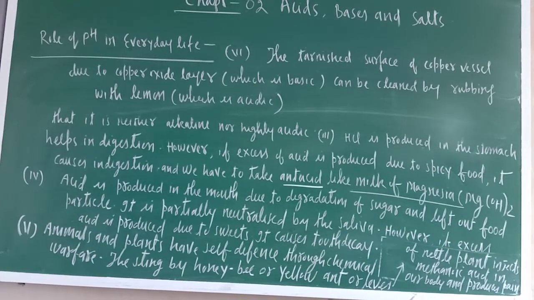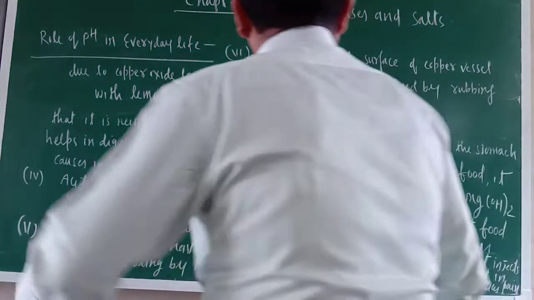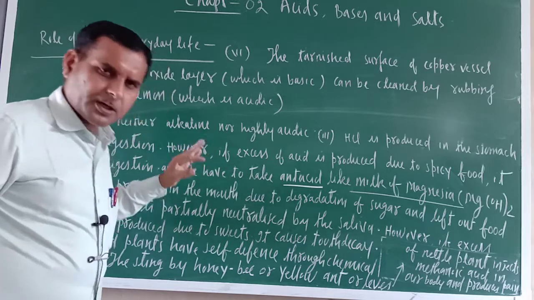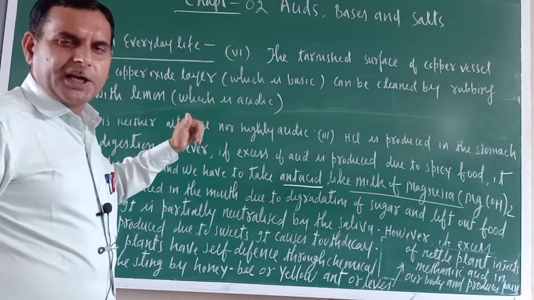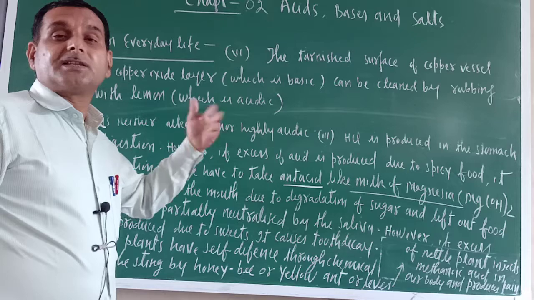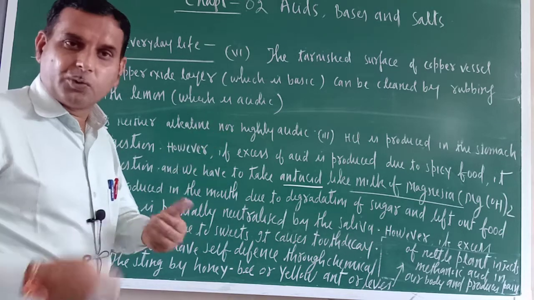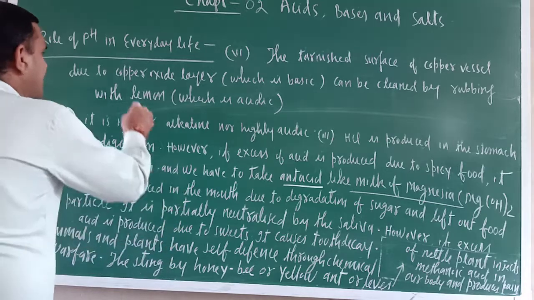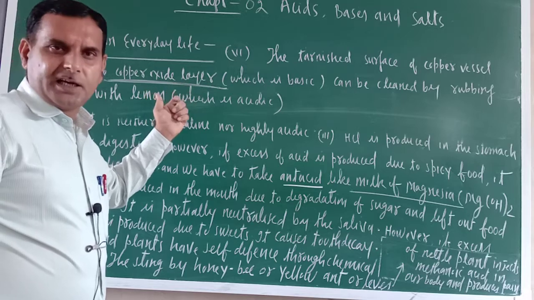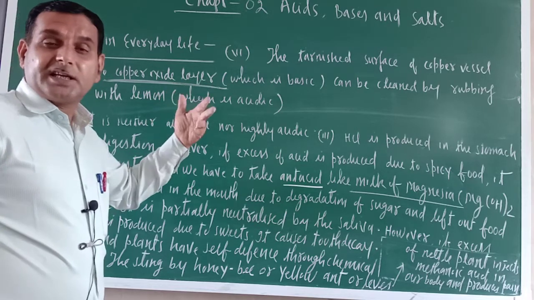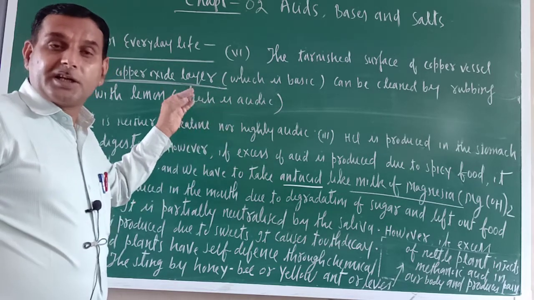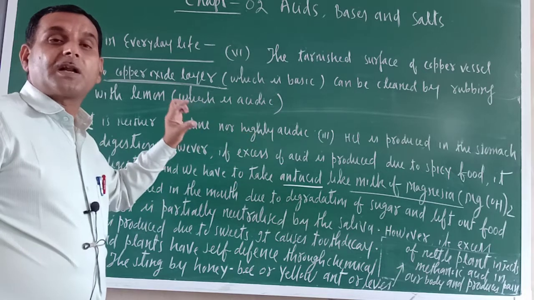There is one more use of pH in our everyday life. You might have heard about copper vessels. If copper vessels are kept for some period of time without cleaning, they develop a layer. What is the name of that layer? That is basically a green coating. That green coating is nothing but copper oxide. I taught you in chapter 1, malachite green. This is one example of corrosion, just like rusting. In copper vessels, corrosion occurs and a green coating is formed over the vessels.